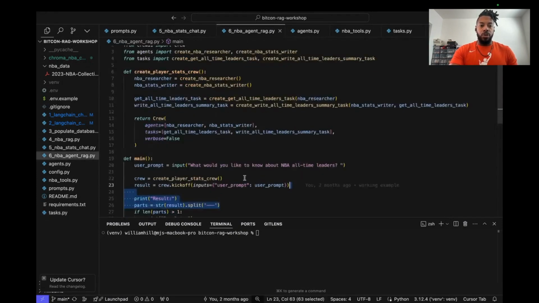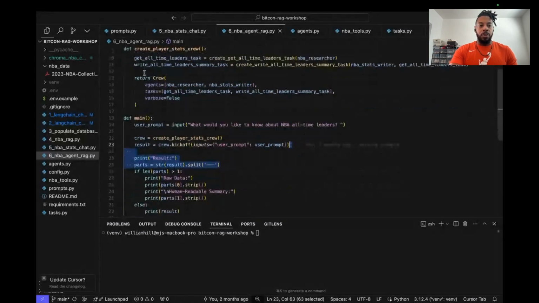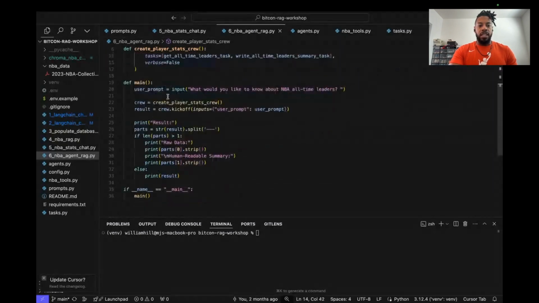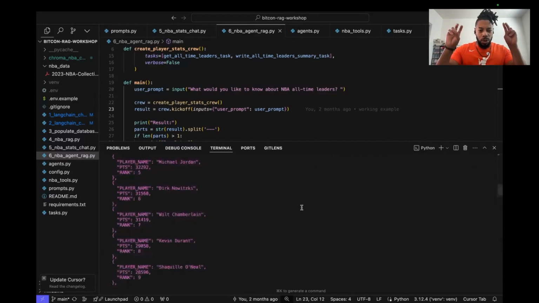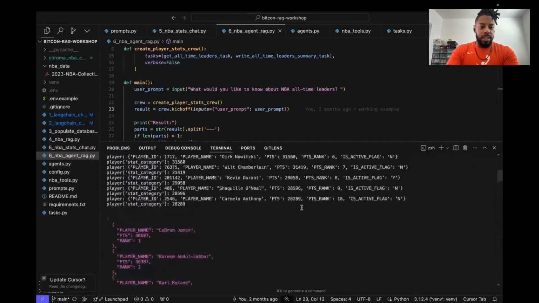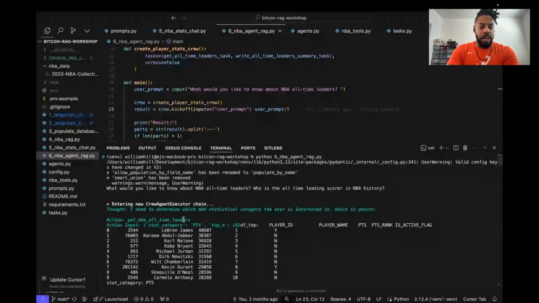If we jump back into the main file, we set up the researcher and the stats writer, we set up the two tasks, and then we assemble the crew. We have the agents here, we have the tasks, and then we can actually kick off the crew in our main function. So if we run this really quickly, we can actually now see the crew, quote unquote, think, because I turned on the verbose flag.